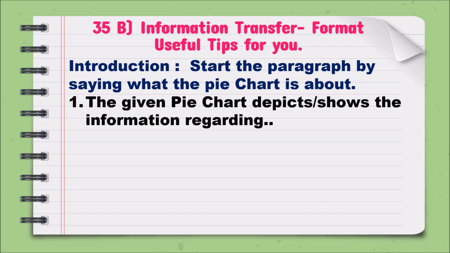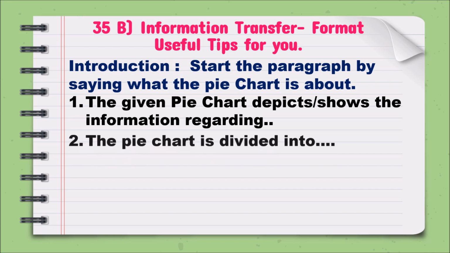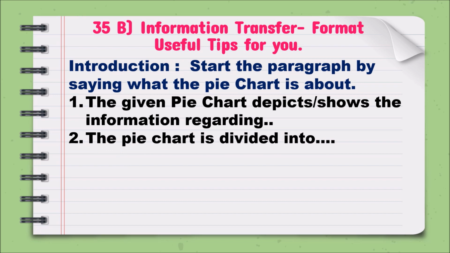Instead of that, the best expression is the given pie chart, because there won't be any pie chart in the answer paper. So you can write the given pie chart shows or depicts the information regarding. The answer will be there clearly. And the pie chart is divided into 4 or 5 or 6 major areas.